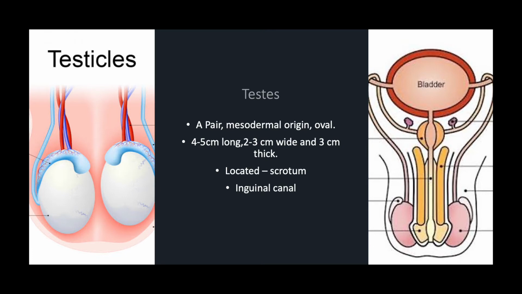Between the abdominal cavity and the scrotum, there is a short canal, termed the inguinal canal. This is the canal through which the testis passes from the abdomen into the scrotum. After the 7th month of pregnancy, the testis remains in the scrotum. So the inguinal canal is the path by which the abdominal testes enter the scrotum.